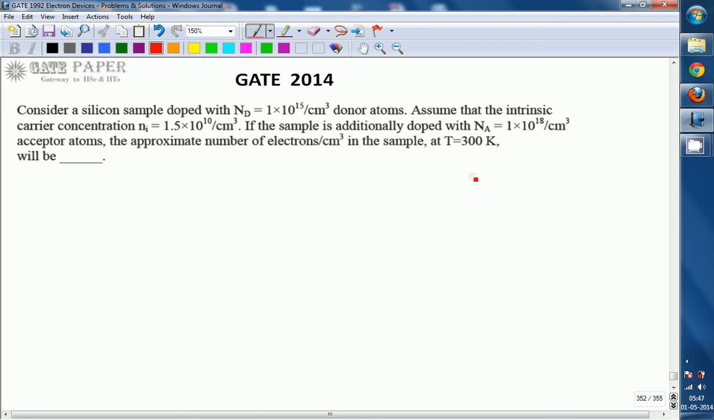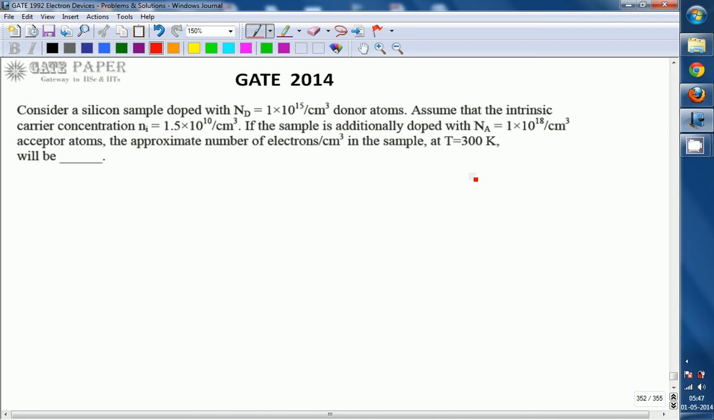Okay, silicon sample is doped. Silicon is nothing but an intrinsic semiconductor, and whenever it is doped, it will become an extrinsic semiconductor. Extrinsic semiconductor will have two different carriers: one is majority carrier, the other is minority carrier. Whereas in intrinsic semiconductor, majority and minority carriers will not be there. Number of electrons is always equal to number of holes.